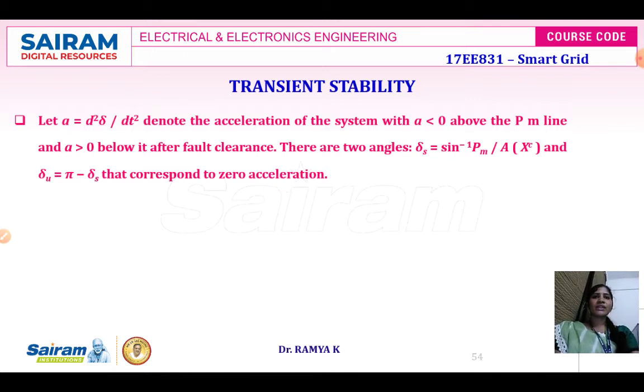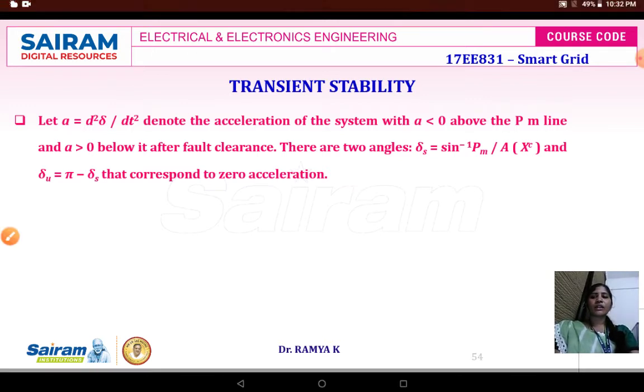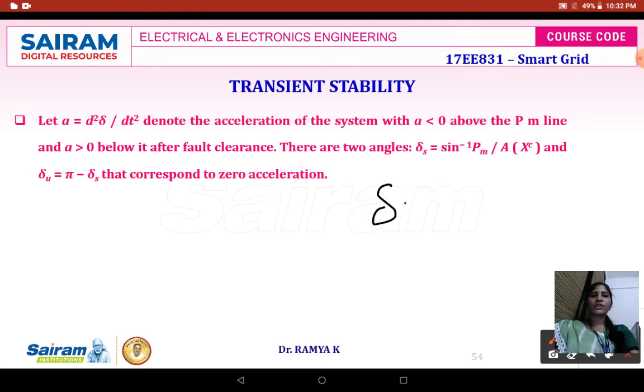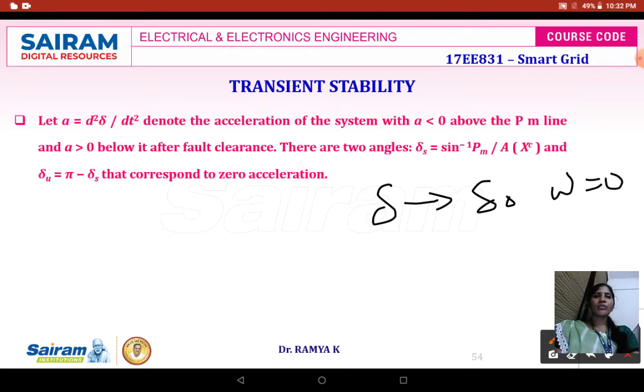Consider when your delta is going to increase towards delta naught at omega is equal to 0. At that moment, the acceleration is going to be negative. When delta begins to decrease, the machine speed is 0 and the angle will be less than your delta S, which makes it come back because your A is greater than 0.